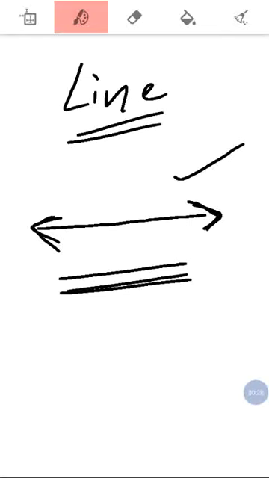It is also one of the basic concepts in geometry. Understand? This is about line.